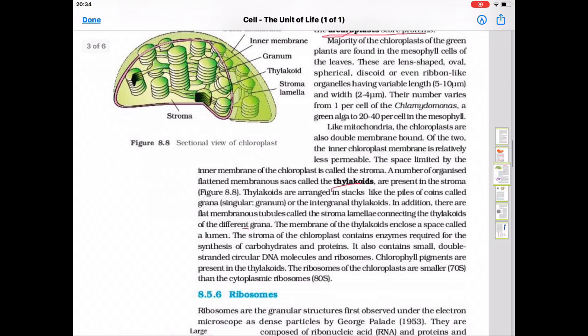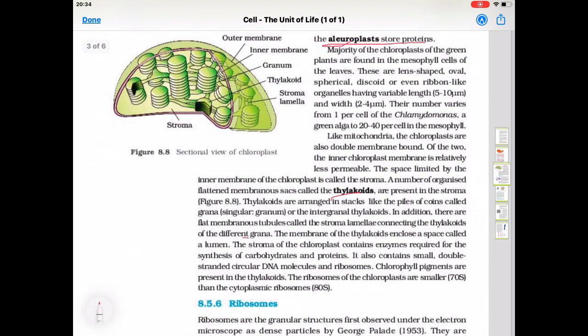The majority of the chloroplasts of the green plants are found in the mesophyll cells of the leaves. Mesophyll cells means the middle cells, green cells. Upper epidermis, lower epidermis in the leaf, and then the middle part contains mesophyll cells. So here chloroplasts are present. They are lens-shaped, oval, spherical, discoid or even ribbon-like structures in different organisms. Their number varies from 1 per cell in Chlamydomonas, a green alga, to 20 to 40 per cell in the mesophylls, that is in the leaf.